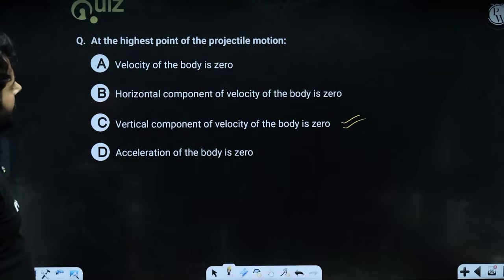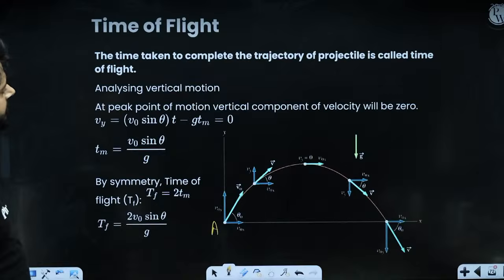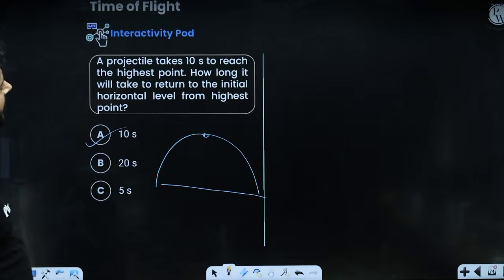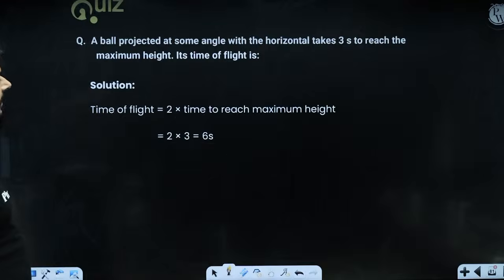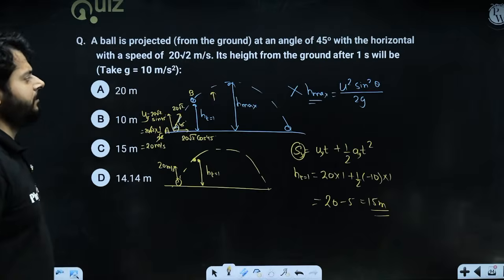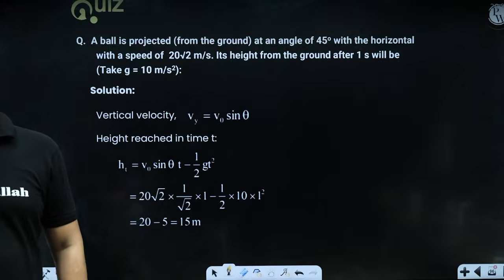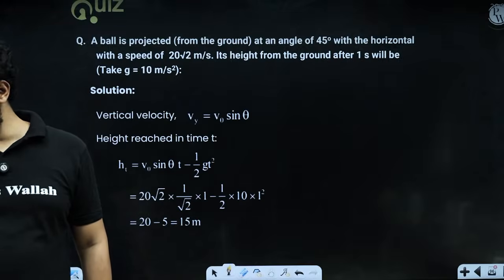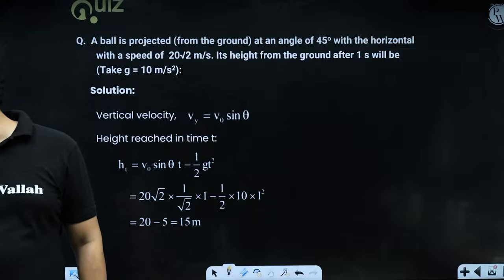So let's keep on moving. Time of flight is done, and the maximum height is also done. So the last concept is the range of projectile. Let's understand that as well.